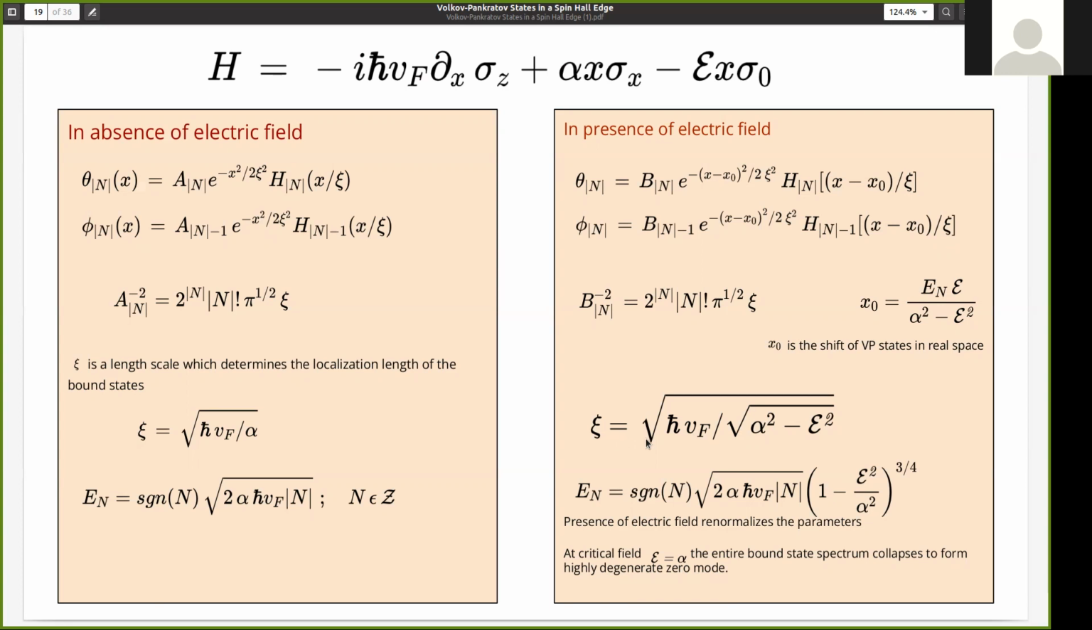So here xi is basically the renormalized length scale. So the electric field renormalizes these parameters, and these bound state energies are now given by this term. So the electric field basically renormalizes this term also. And one important thing to notice is that there is a critical point when the electric field epsilon becomes equal to the mass gap alpha. You can see the spectrum collapses, so there is a topological phase transition. Only the zero mode survives, the complete set of VP states vanishes. So this is a very interesting result.